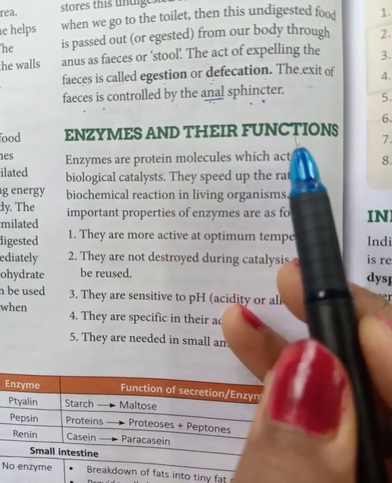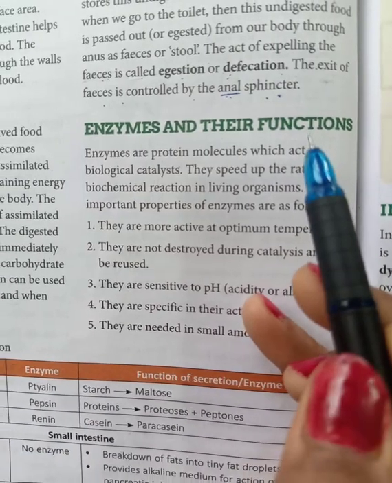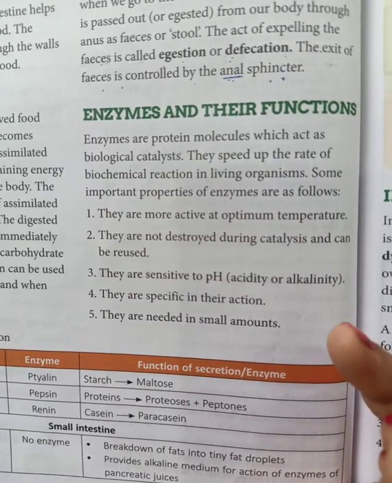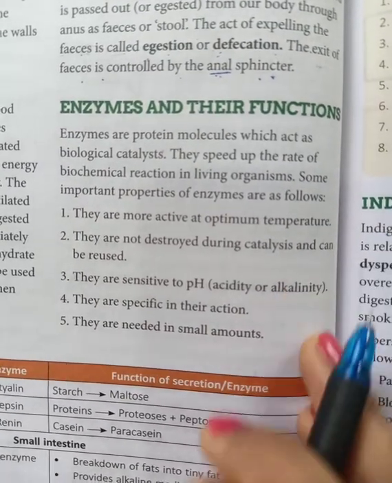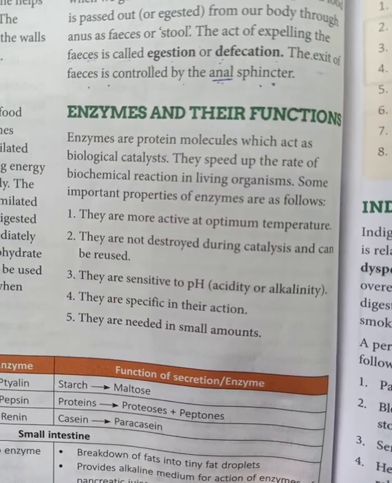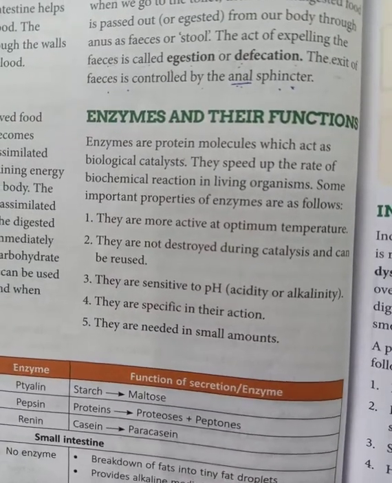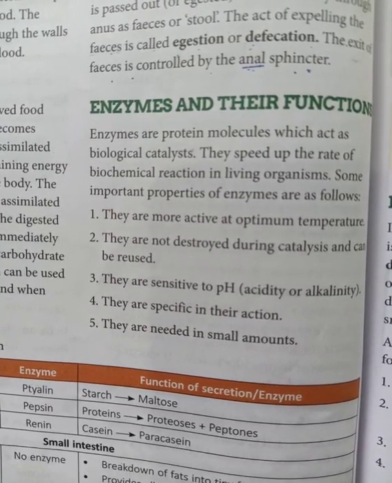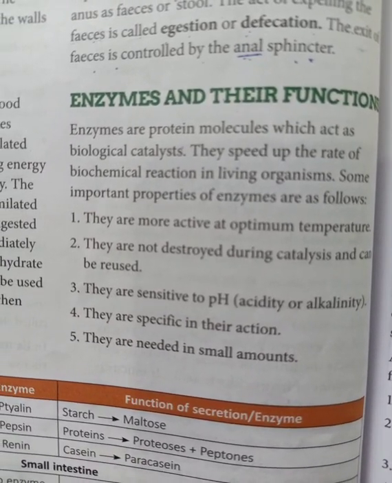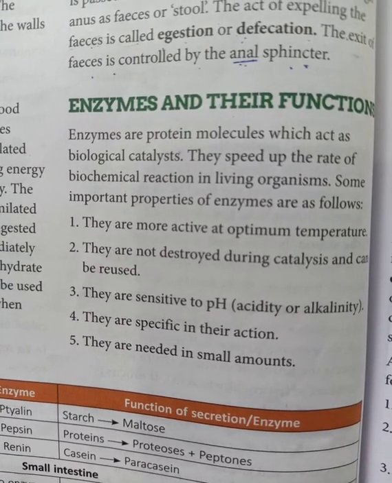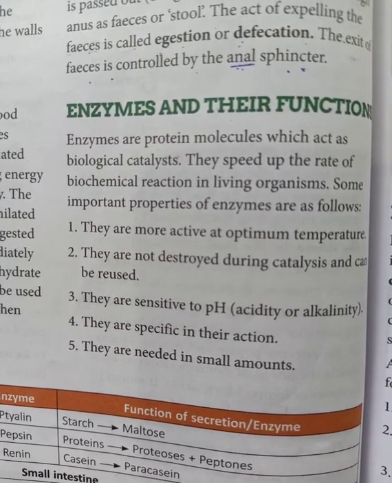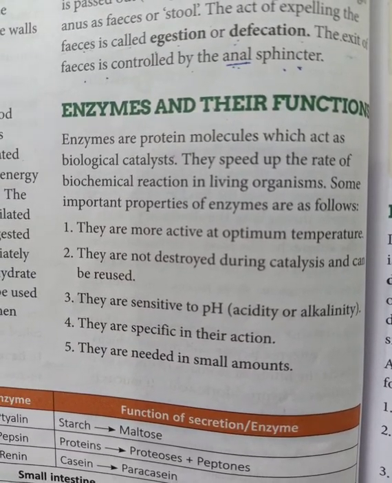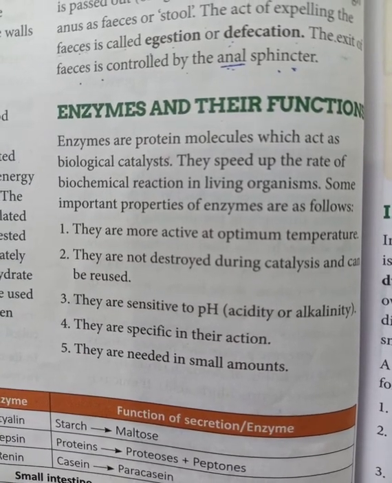As we have studied, many enzymes are secreted in different parts of the digestive system. We have discussed that in the mouth, salivary amylase is there. In the stomach, gastric juices are there, and other than that many other enzymes are also there. Hydrochloric acid is there, mucus is there, and the pancreas also secretes juices. The small intestine also contains many enzymes.